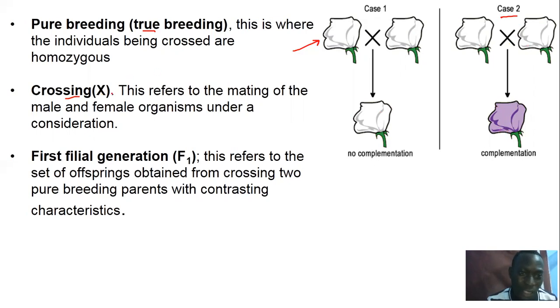Then another term is crossing. With crossing, you don't mean that you cancel out. No. Crossing is like mating. We use the word crossing when we mean mating, and we normally use this X, like you are seeing in this part here. And then another term is F1, which stands for first filial generation. Filio comes from the Latin word filius, which means the son. And so like the first sons, like the first children. So this refers to the set of offsprings obtained from crossing two pure breeding parents with contrasting characteristics.